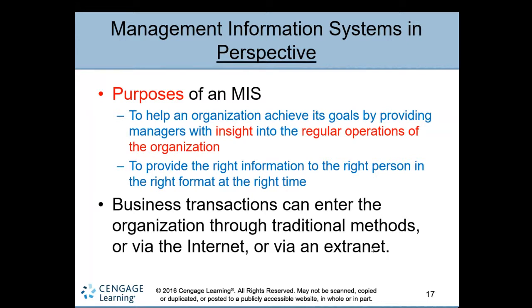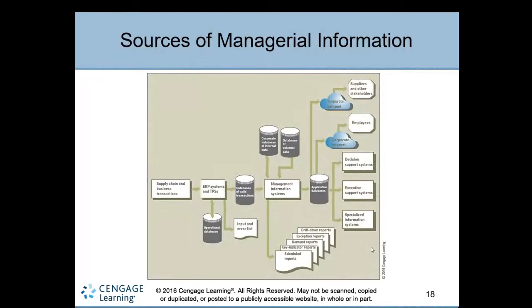All the business transactions enter into the organization through traditional methods, or using the internet, extranet, or intranet. This has been recorded using various applications, software, and devices into the system. All this information has been recorded and stored in one place. That is the information system. Like you see in this figure, the management information system is like a centralized store in which all the business transactions, operations, and activities are captured from various sources.